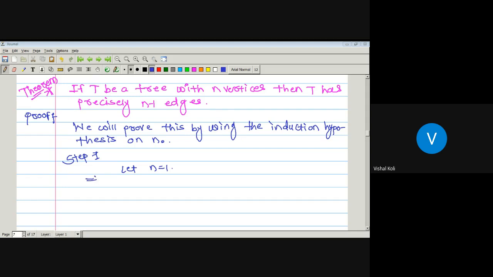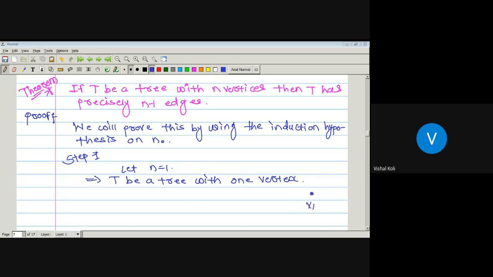It implies that T is a tree with one vertex. As T is a tree with one vertex, what is the number of edges in the given tree T? It must be 0, since there is only one vertex.